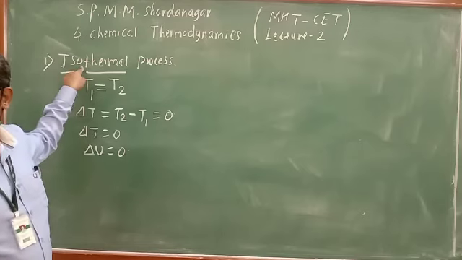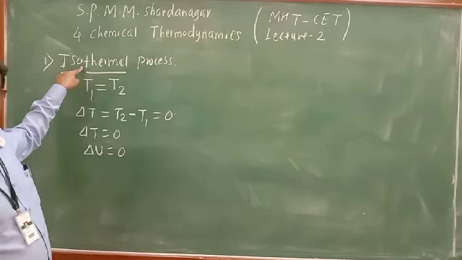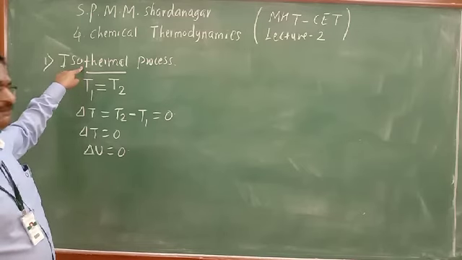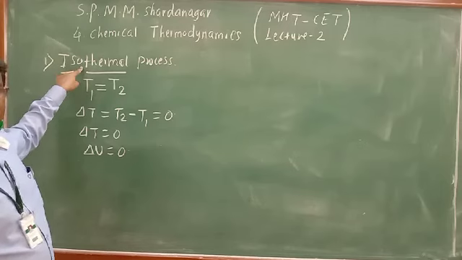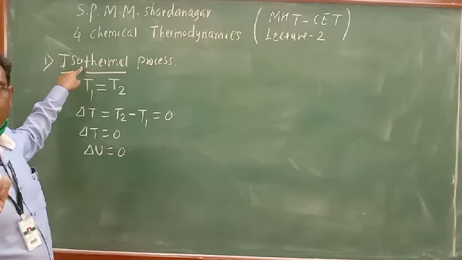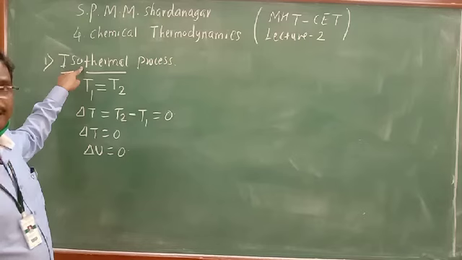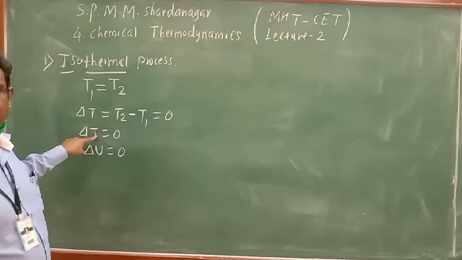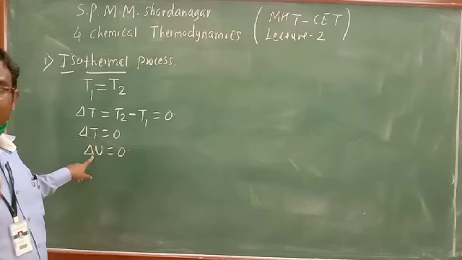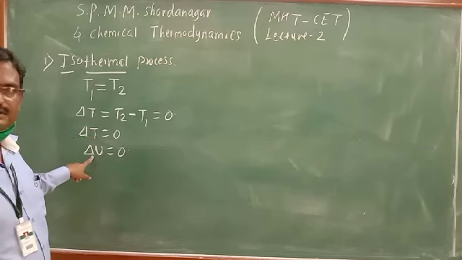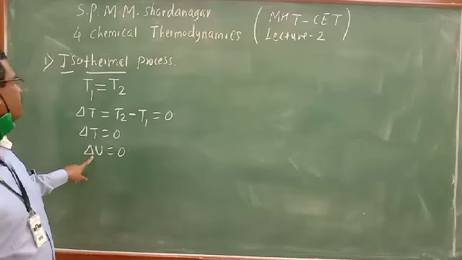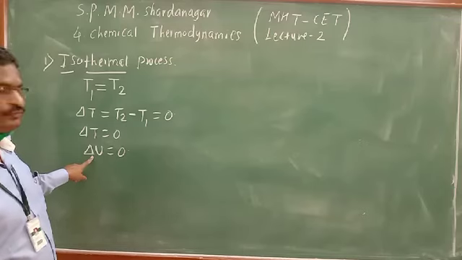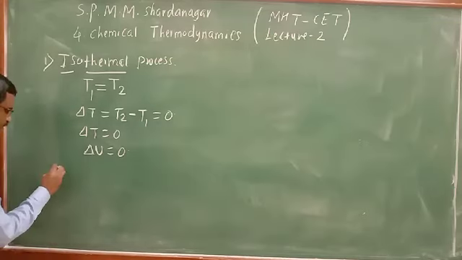Here the temperature remains constant, and the internal energy of the system also remains constant. Temperature is not 0. See here, temperature is not 0 but the change in temperature is 0. Internal energy is not 0 but the change in internal energy is 0. That is about the isothermal process.